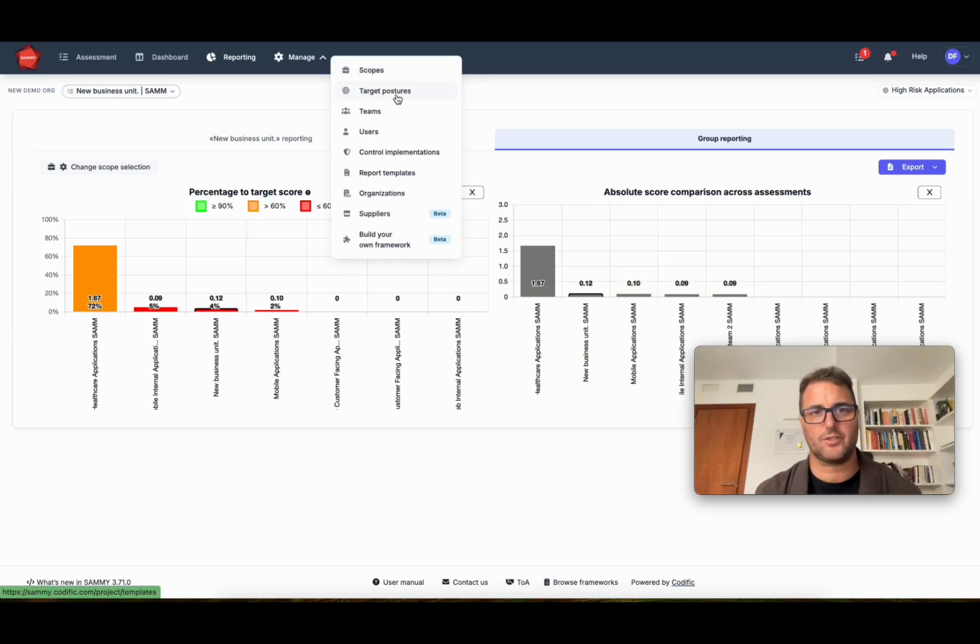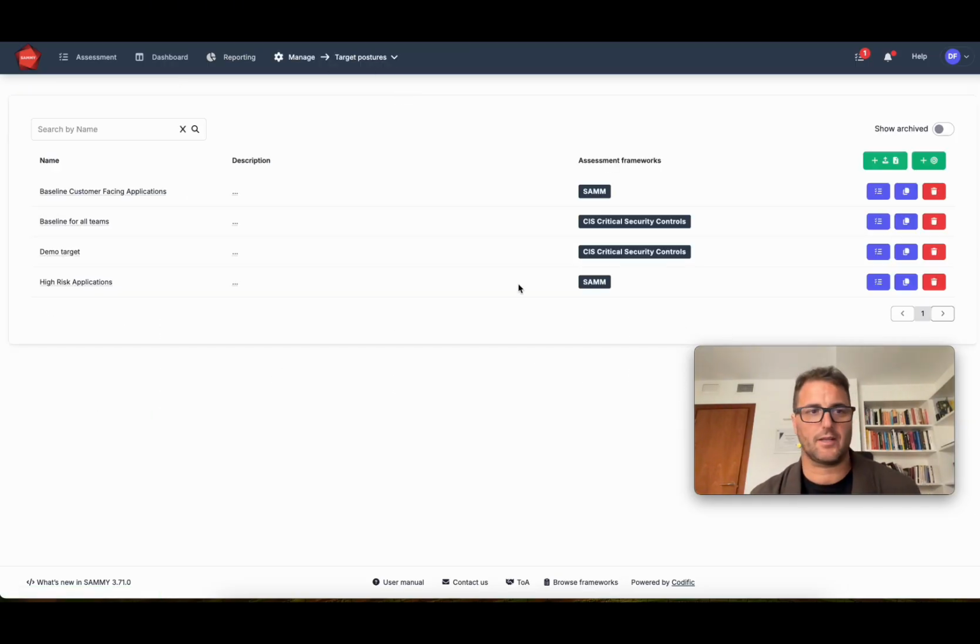Some target postures you create, and some target postures will be provided by the tool. So there are some community target postures, such as, for example, baseline CRA target posture and a general baseline application target posture for web apps.